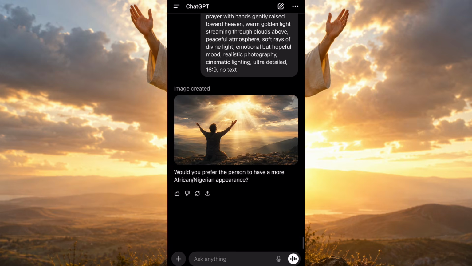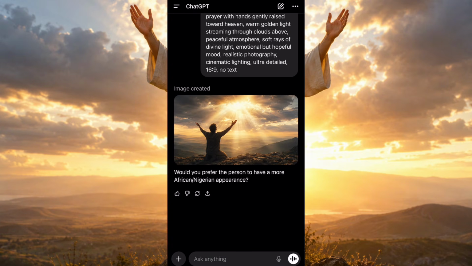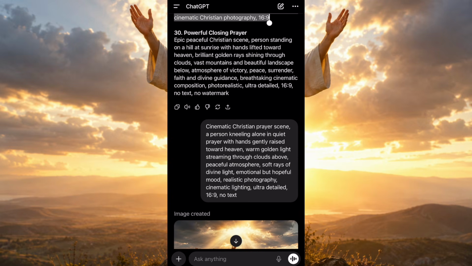Now this is the one that ChatGPT generated. We're just going to click on save photos, save to photos. So this is how we are going to generate all our images. So let me generate all the images.